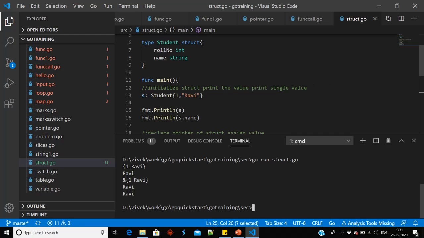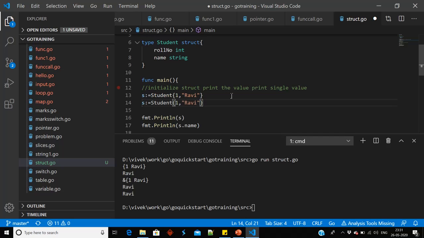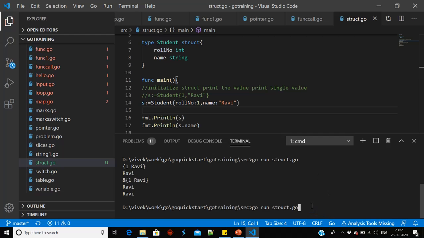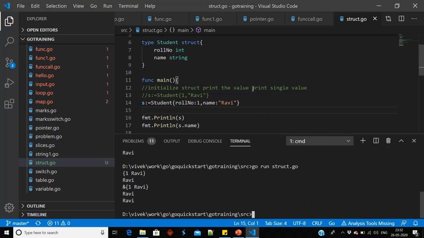Now we can do one more thing. I can initialize the structure like this, or the second approach is I can initialize the structure like this. I can give the key and value. So roll number 1 and name Ravi. This declaration is also perfectly fine. So we can run our code again. The code is running perfectly fine.